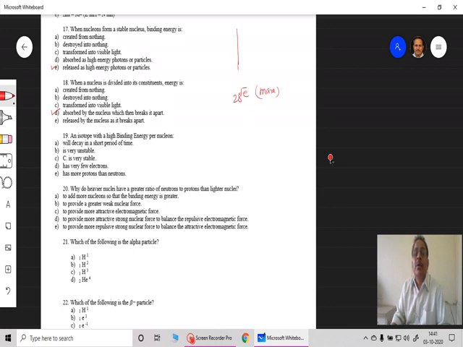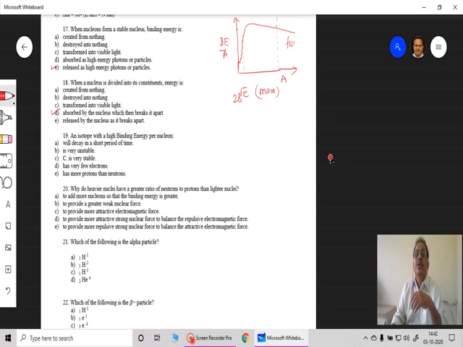If you remember this particular curve, the binding energy per nucleon curve, it has some spikes, then reaches a maximum and starts falling. This is binding energy per nucleon, and this is the number of nucleons. In this first region, two small nuclei come together and form a heavier nucleus, and that region is called fusion. In this region, a heavier nucleus is broken into two smaller nuclei, and this is called the fission region.